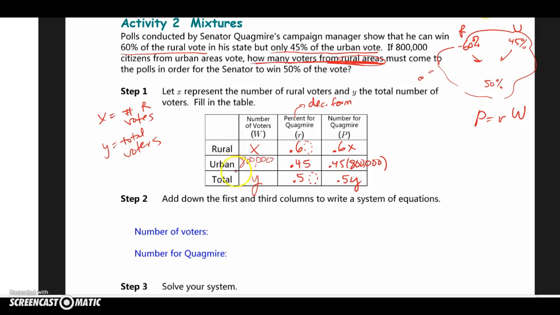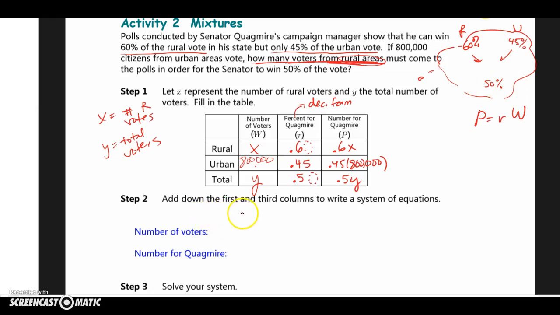So all we did was organize our thoughts, but it's important to know what the problem was talking about. He needs 50% of the votes, 60% of the rural people vote for him, 45% of the urban people vote for him, and out of all those total people, he's going to need 50% votes. So that was the big picture to keep in mind, how this is actually sort of a mixture problem.